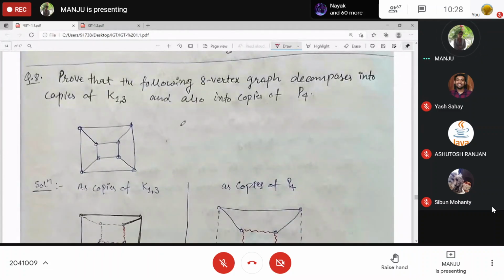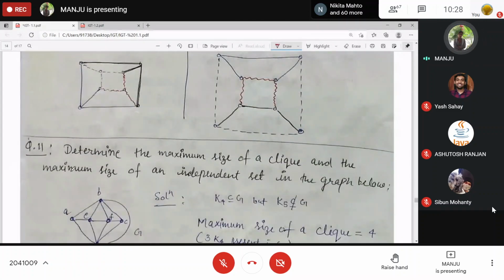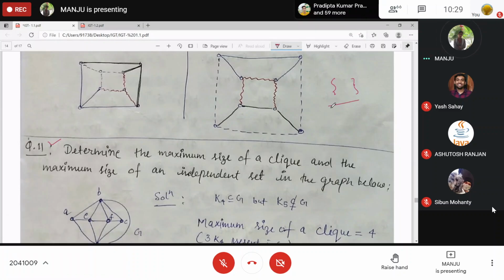Eighth question. Determine the maximum size of a clique. First, I need to clear one thing. Whenever you are talking about a set, their size you can find, or in some books you will find order, or the number of elements, or cardinality. All are the same thing for a set.